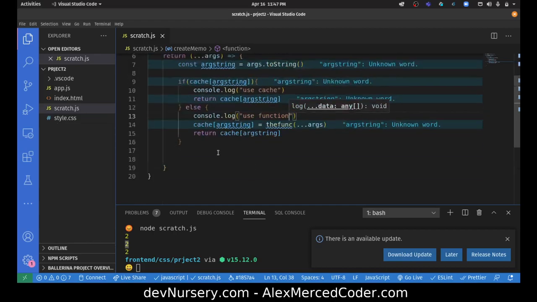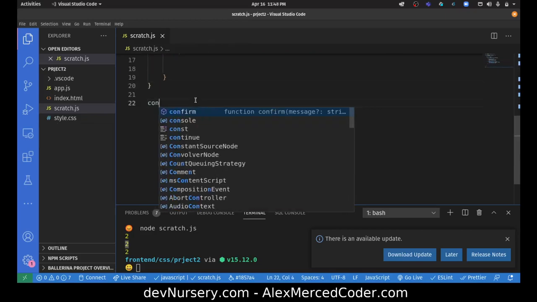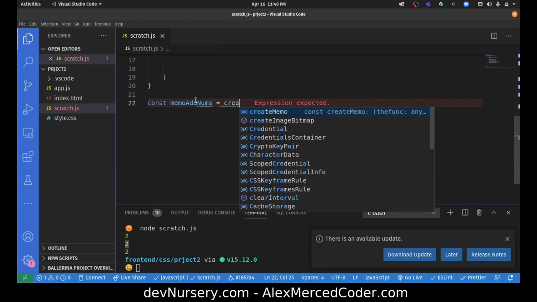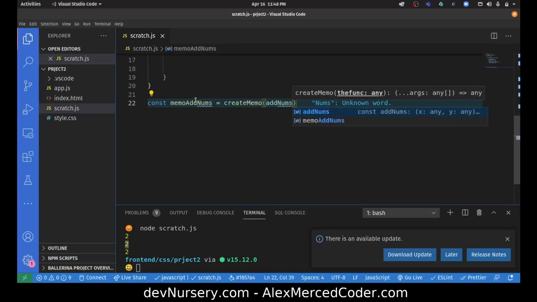So now I want to use my create memo function. I'm going to say const memo add nums, so it's the memo version of add nums, equals create memo add nums. So I pass add nums to it, and this is going to give me that new super cached, memoized version of add nums. And I could do this with any function now.